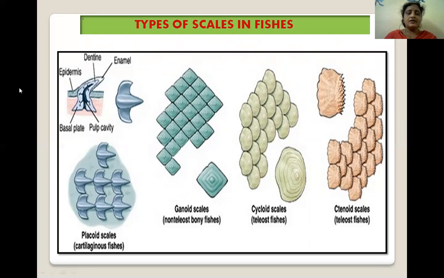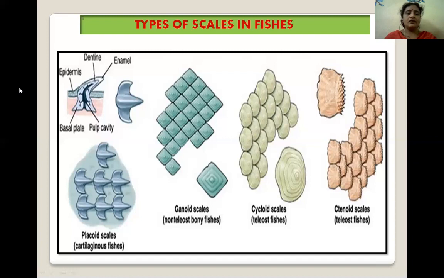Next, cycloid. The entire scale is thin, flexible. It is more or less circular with fine concentric rings of growth. By counting these lines of growth, the age of the fish can be determined. Every year, one ring appears. These are found in Teleostei and Dipnoi.